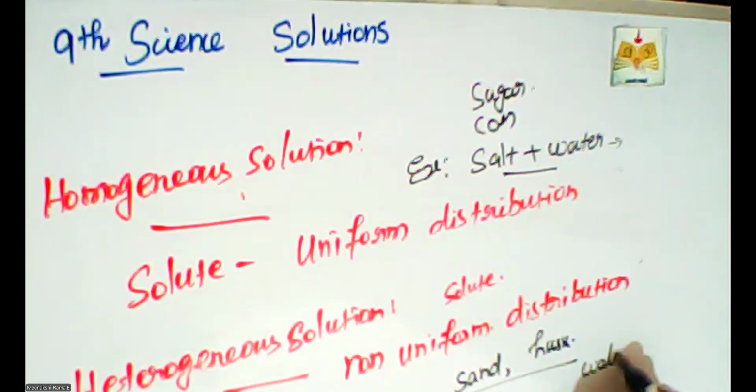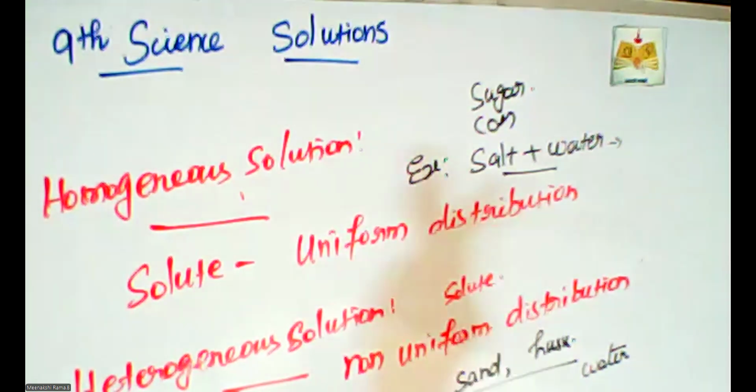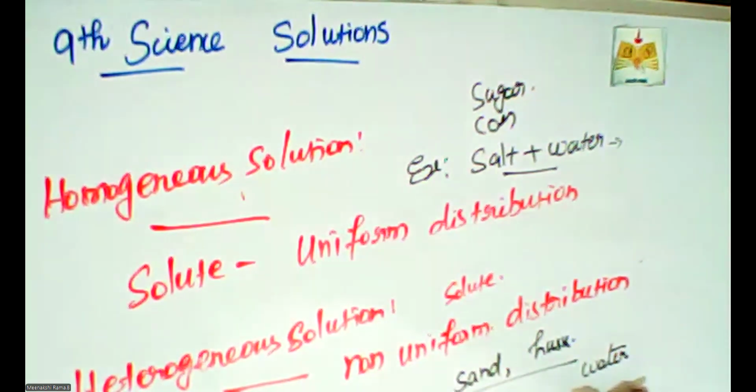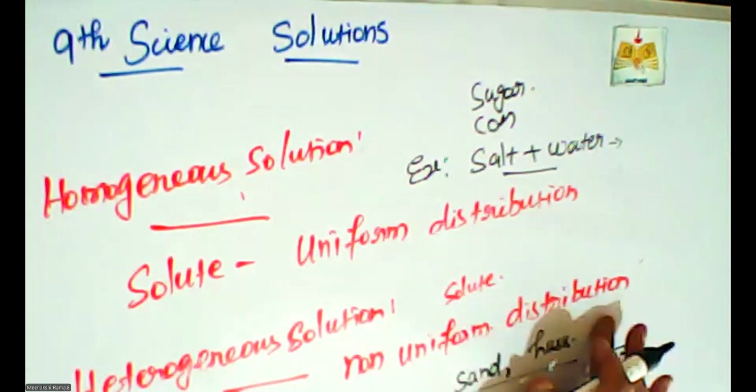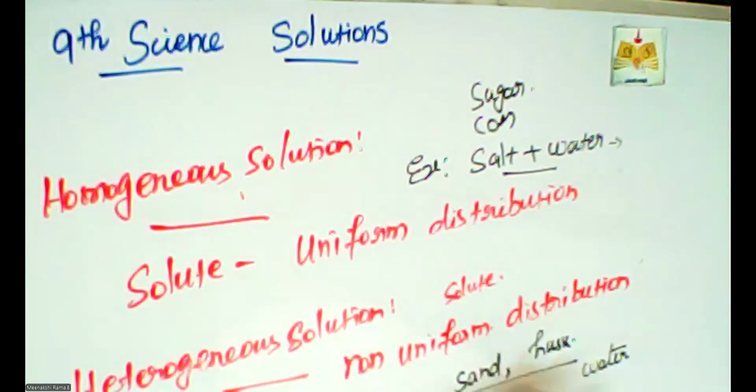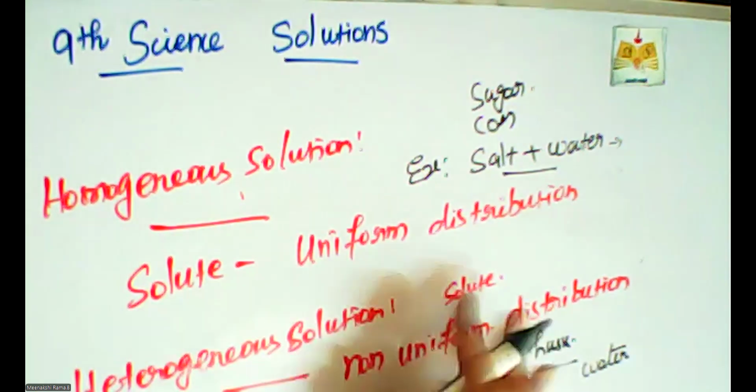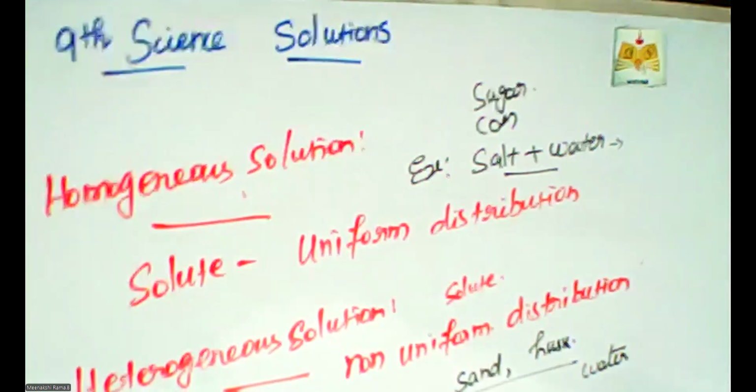Water is a solvent. When we add some quantity of sand or husk, these two materials are not dissolved in water. This kind of solution is called non-uniform distribution of the solute. So it is called a heterogeneous solution.